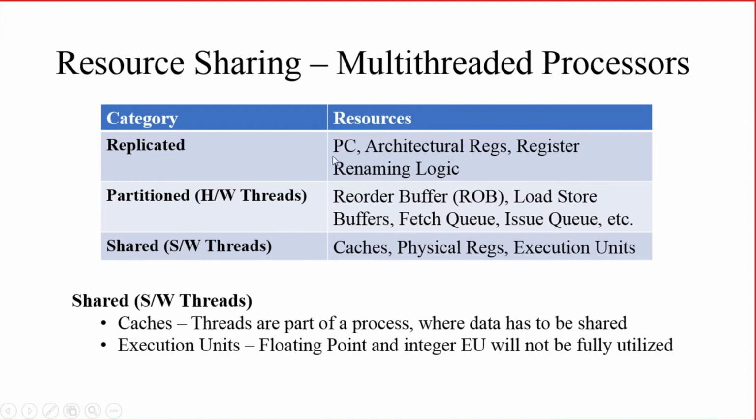These are the things: PC, that is program counter, architectural registers, and register renaming logic, etc. These resources are replicated in a multi-threaded processor. That means each thread will have its own corresponding resources. Each thread here means the hardware thread, not the software thread.